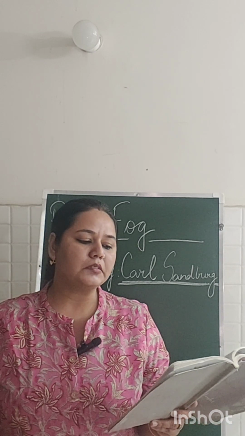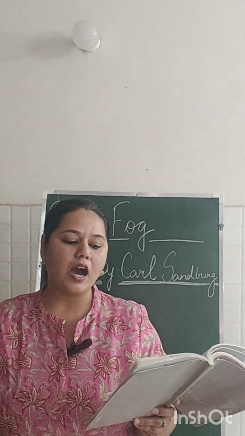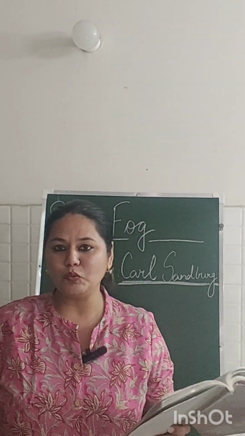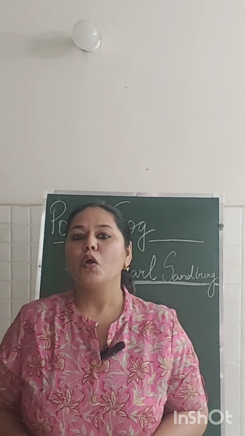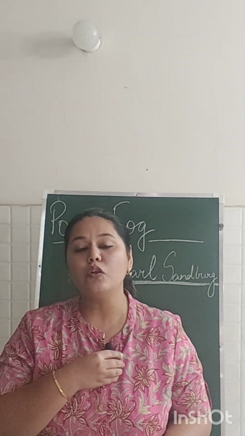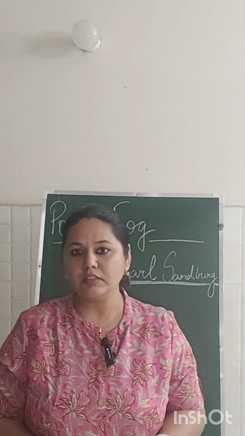The fog comes on little cat feet. It sits looking over harbor and city on silent haunches and then moves on. So this is just a 5 or 6 line poem wherein the poet has described the arrival of the fog as well as the departure of the fog.